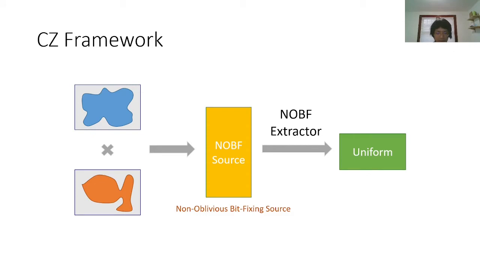So before we talk about Li's construction, first we need to introduce the Chattopadhyay-Zuckerman framework for two-source extractors. The CZ framework works in the following two steps. The first step is to convert the two independent weak sources into an intermediate model called an NOBF source. Then in the next step, we use an extractor for NOBF sources to obtain uniform randomness.